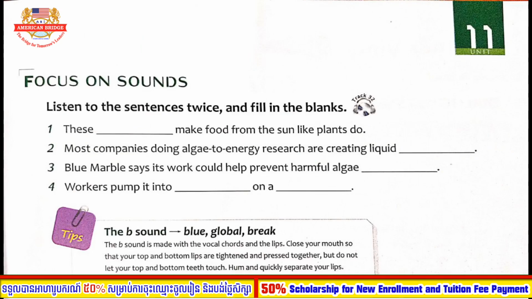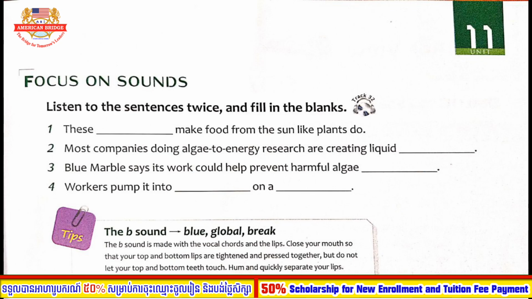Number 1. These bacteria make food from the sun like plants do. Number 2. Most companies doing algae-to-energy research are creating liquid biofuels.